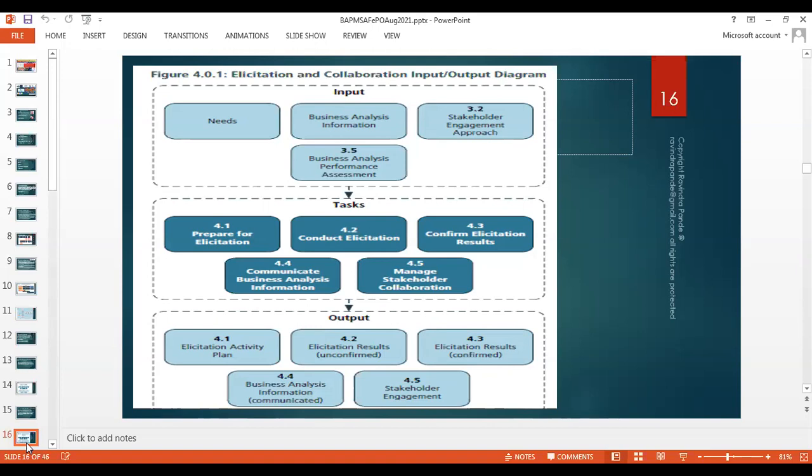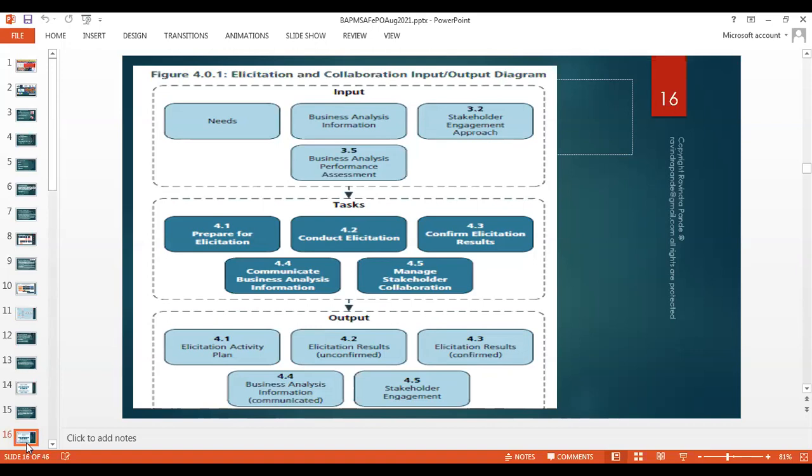Elicitation result, unconfirmed. We try to even document the unconfirmed result. If we basically phase it out, like phase one consideration of this part of the vision, and then phase two the remaining, and so on and so forth. So we might jot down an approximate plan, or we normally call it a ballpark plan or ballpark estimation, for the development team, so that they can understand the girth, the length and width of the requirement, and they try to start building the product according to the business alignments. That's the most important need.